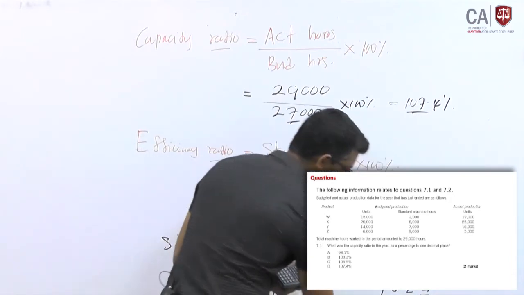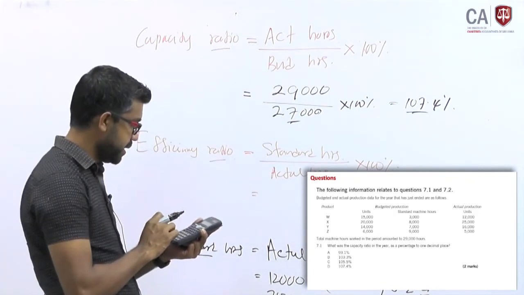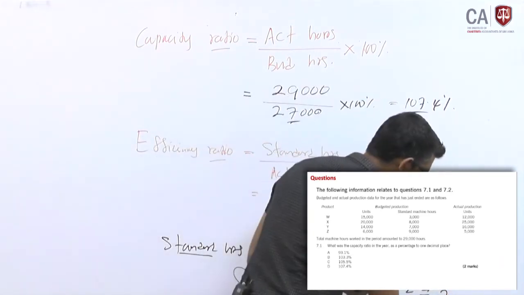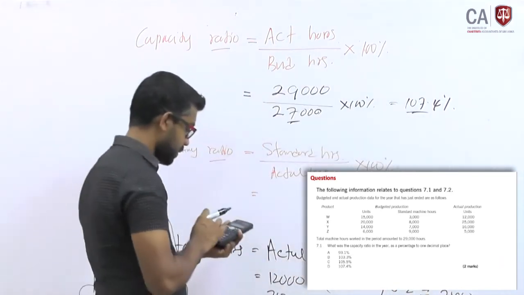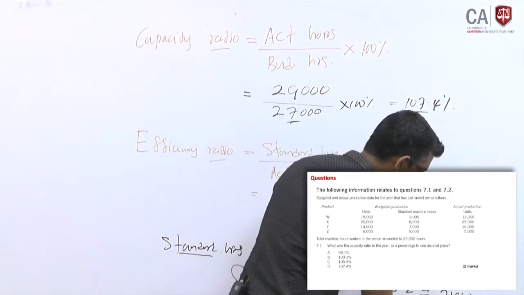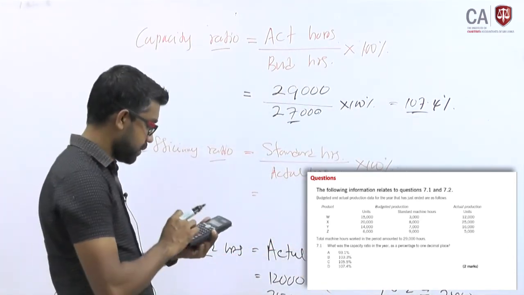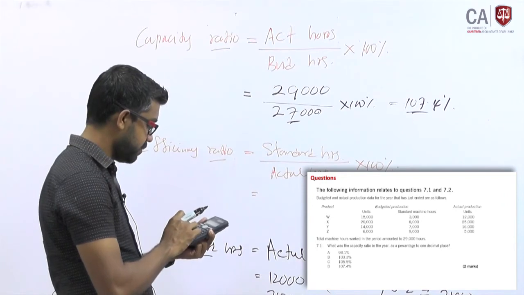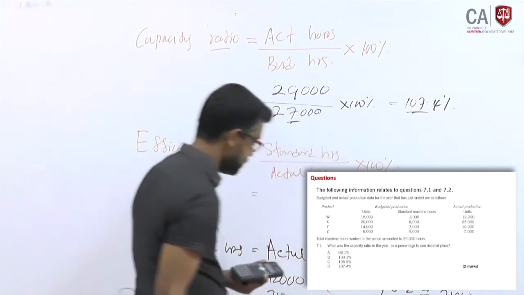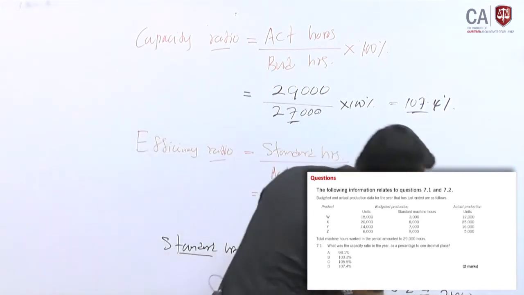Take all these things. 12,000 multiply by 0.2, 2,400. 25,000 multiply by 0.4, 10,000, right, 10,000. 16,000 multiply by 0.5, 8,000. 5,000 multiply by 1.5, 7,500.